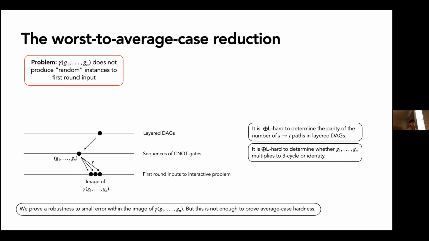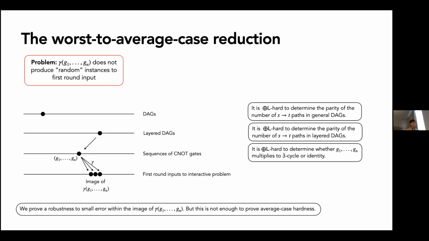Okay, so how do we solve this? Well, we begin with a slightly different problem. It's also known that it's parity-L-hard to determine the parity of the number of paths in a general directed acyclic graph. So in a layered DAG, we had some sequences of layers, and you only had edges from one layer to the next. In a general DAG, this rule is not enforced, so you don't need layers. So suppose we want to solve some worst case DAG instance. We want to know the parity of the number of paths.